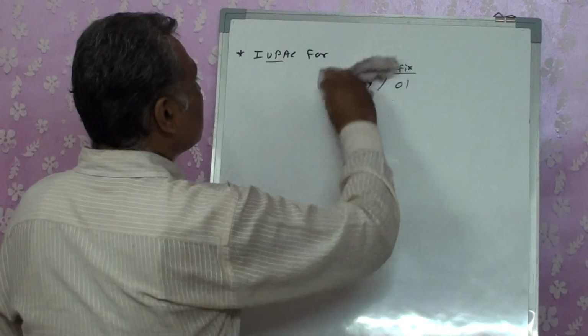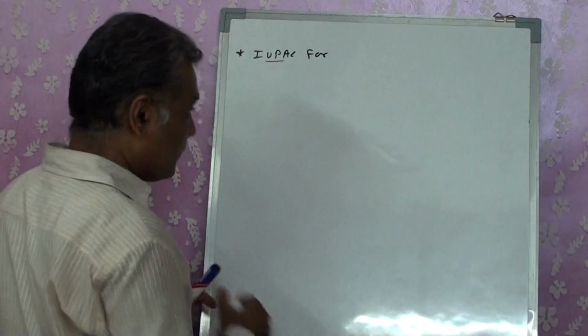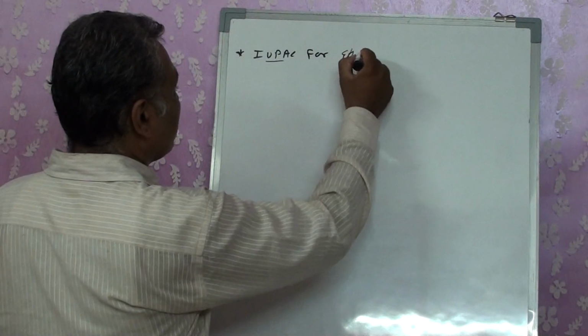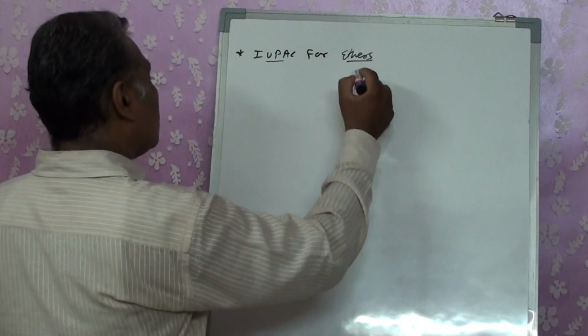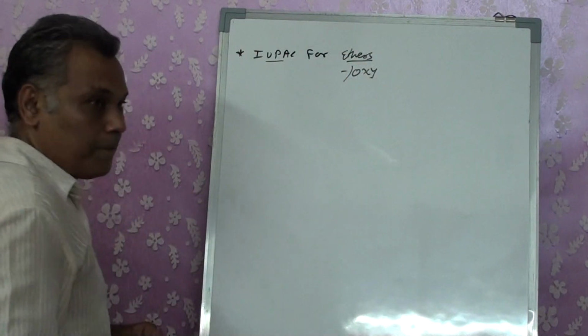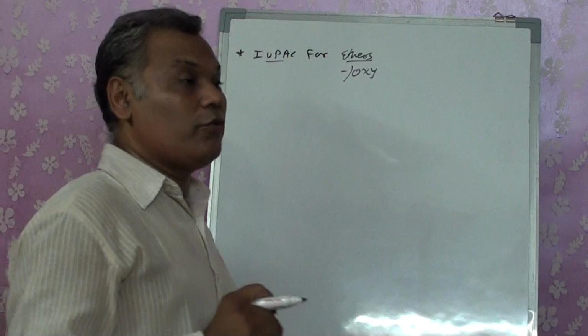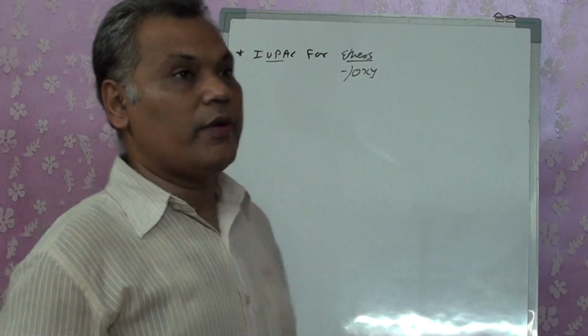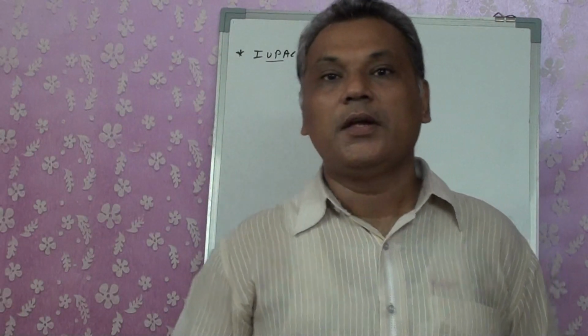Now ethers. Ethers, we write with the prefix oxy. But here you have to be very careful, because we can have simple as well as mixed ethers. If I am having simple ethers, there won't be a problem.